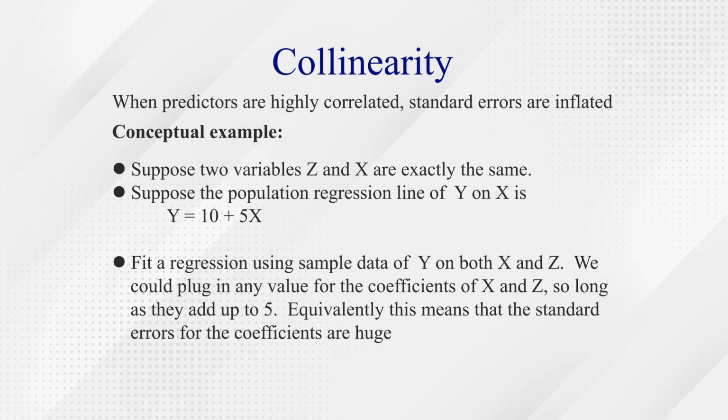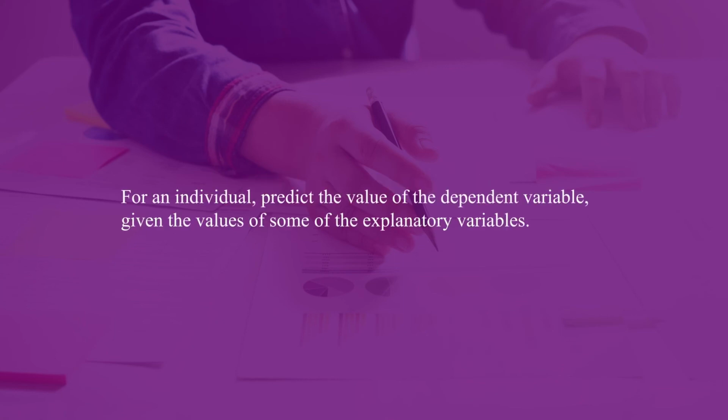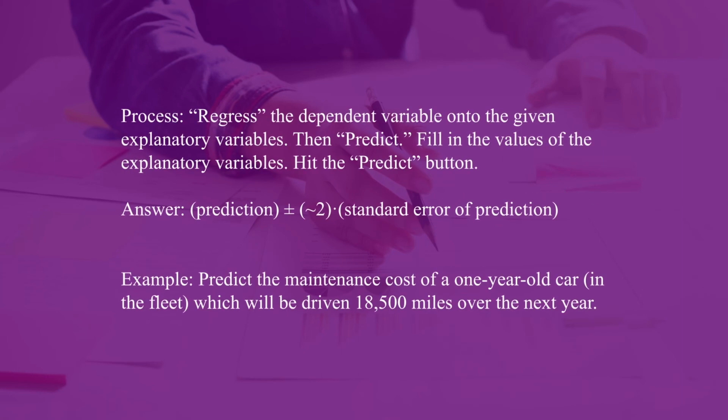Then fit a regression using sample data of Y on both X and Z. So we could plug in any values of the coefficients of X and Z so long as they add up to 5. Equivalently, this means that the standard errors for the coefficients are huge. Now, when we are making a prediction for an individual, we predict the value of the dependent variable given the values of the explanatory variables. The process is to regress the dependent variable onto the given explanatory variables, then fill in the values of the explanatory variables and hit the predict button.